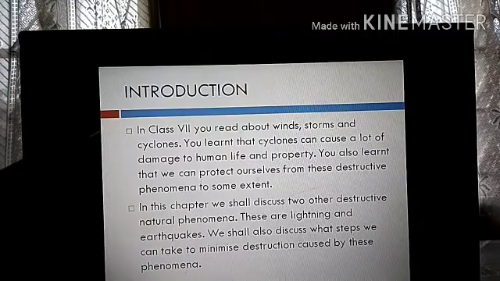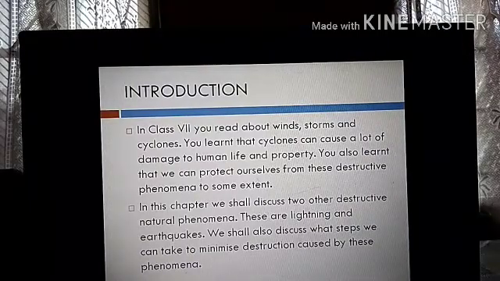In class 7 you read about windstorms and cyclones. I think you remember you had a chapter on windstorms and cyclones. There you read in detail about thunderstorms, you read about cyclones, and you also read how cyclones occur, and many such things. You had also read about tornadoes, if you remember.